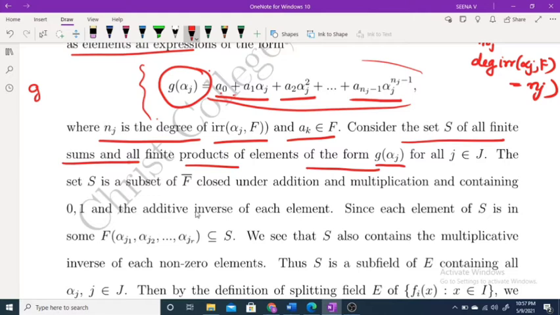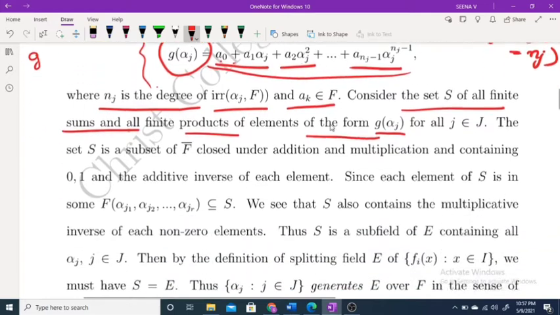Also additive inverse of each element. Okay, clear.